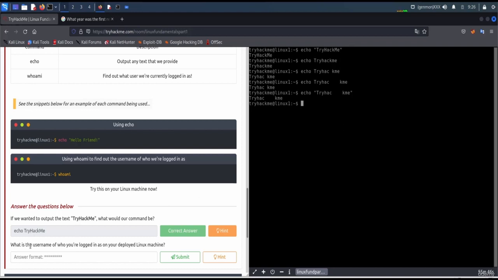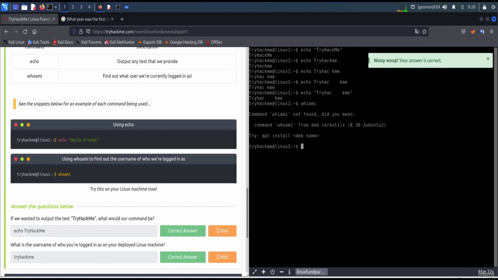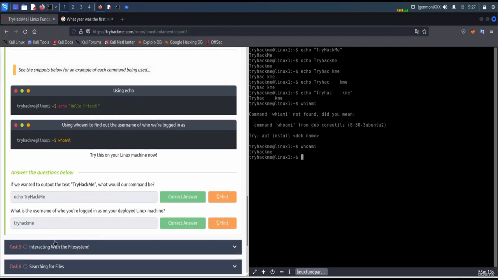What is the username of who you are logged in as, on our deployed Linux machine? So let's see. You can also see the username here. This is the username that we are currently logged in as. So if I try TryHackMe here, it should be correct. Yep. Let me also run whoami. And the username will be TryHackMe, right? Correct answer. So let's go.